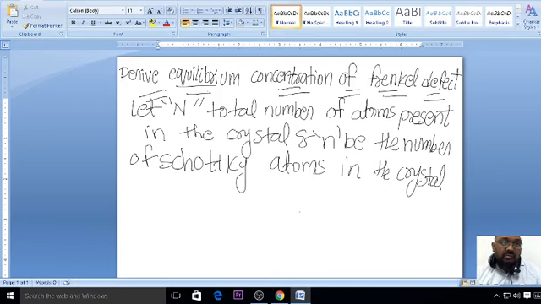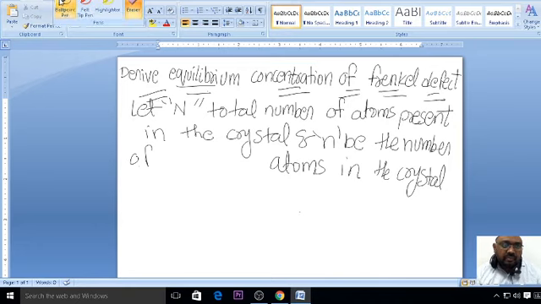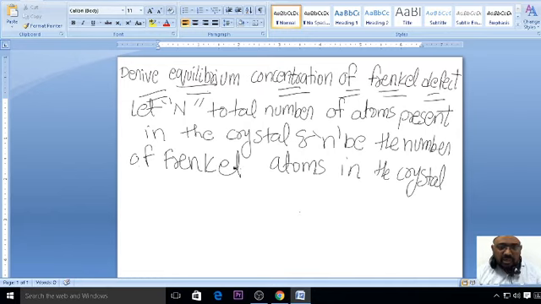See, we are deriving Frenkel and I'm telling you Schottky, sorry for that. Small n is the number of Frenkel atoms in the crystal.